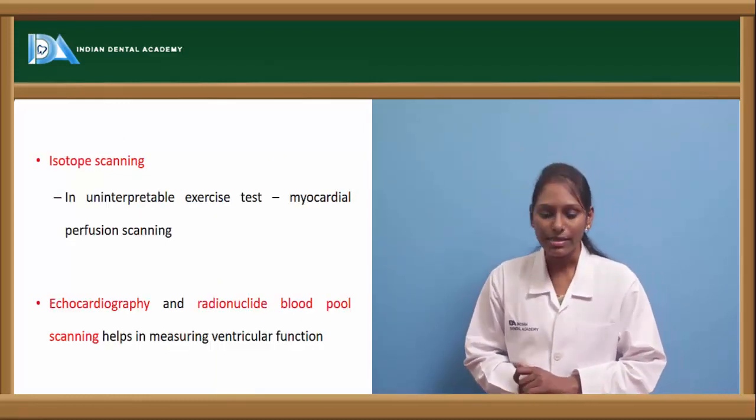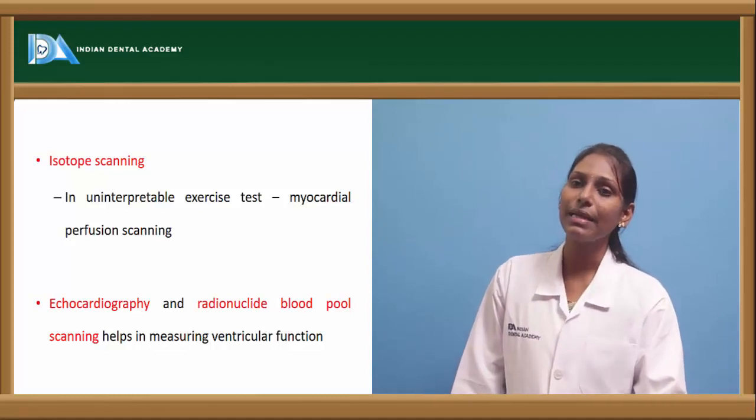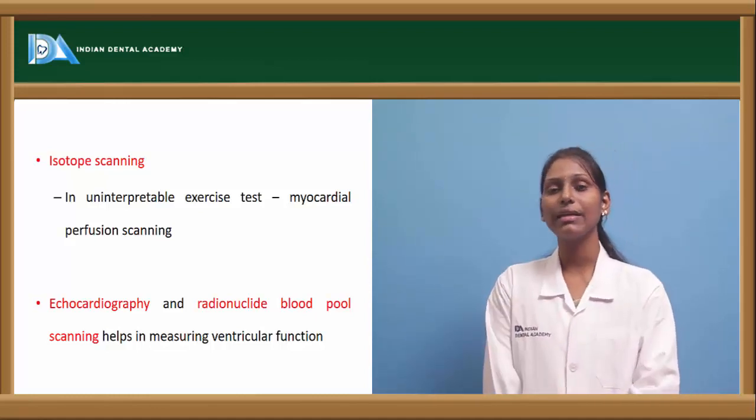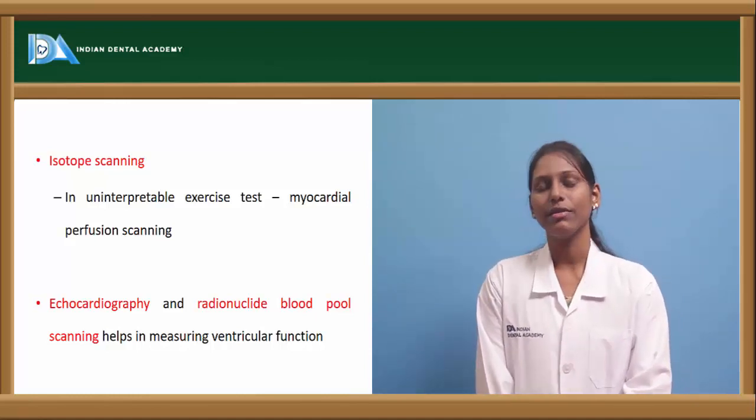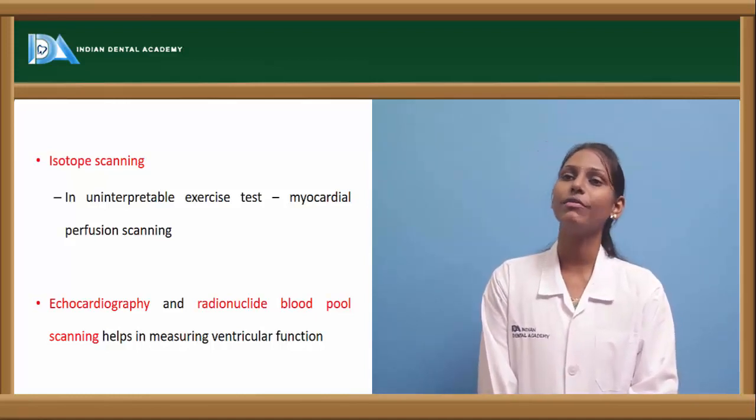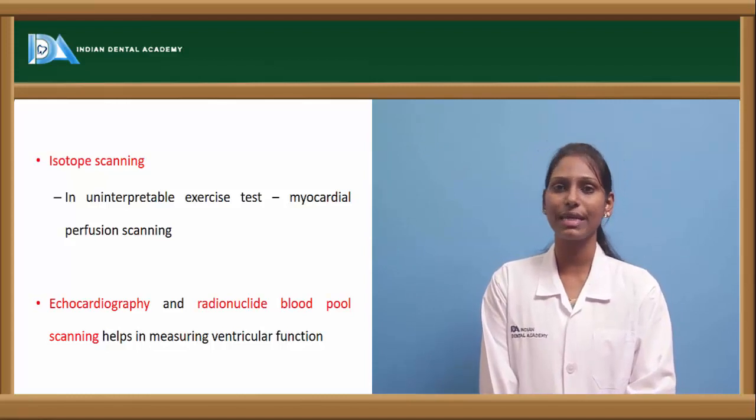And we have something called isotope scanning. Isotope scanning is usually done in cases where there is an uninterpretable exercise test, and in those cases we do myocardial perfusion scanning.